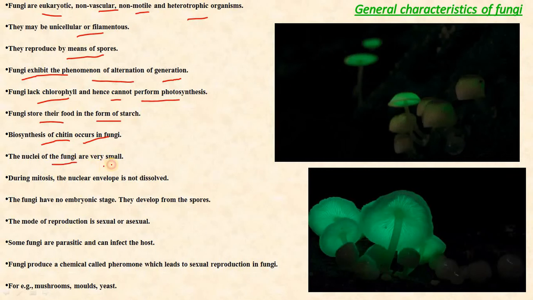The nuclei of the fungi are very small, and during mitosis the nuclear envelope is not dissolved. The fungi have no embryonic stage. They develop from spores. The mode of reproduction is sexual or asexual. The fungi are parasitic and can infect the host. The fungi produce a chemical called pheromone, which leads to sexual reproduction in fungi such as mushrooms, molds, and yeast. As you know, most fungi are multicellular eukaryotes, but a few are unicellular like yeast.